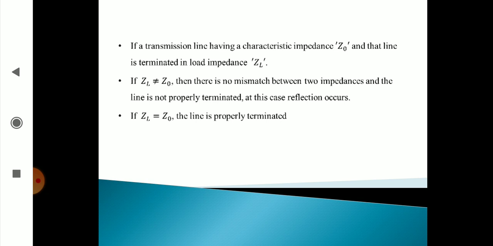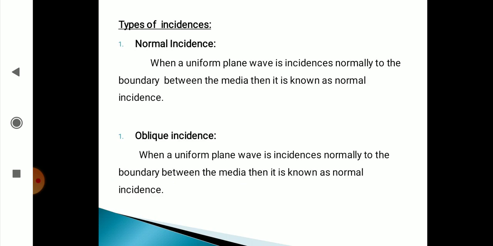Part of the wave is transmitted into medium 2 and the remaining part is reflected back to medium 1, depending upon the constitutive parameters of the media. Depending on the manner in which the uniform plane wave is incident on the boundary, there are two cases of incidence: normal incidence and oblique incidence.